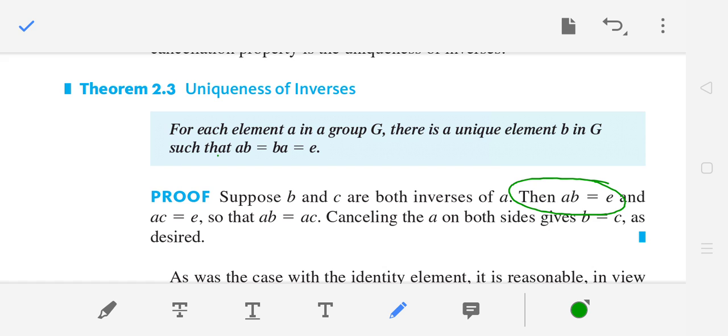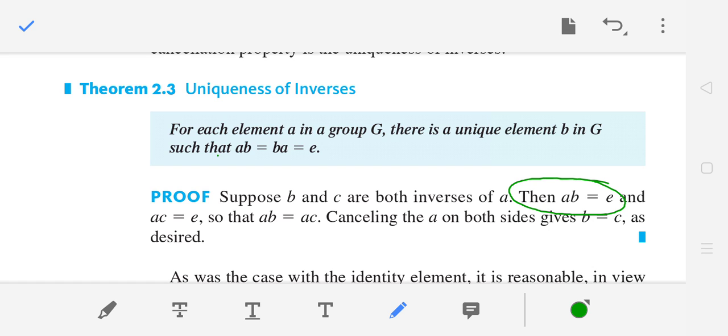So we just see the uniqueness of inverses. In a group there exists an inverse, but what is the guarantee that this inverse is unique? To prove that this inverse is unique for every a, you have to do it by contradiction, or you can do it using the well-known cancellation property.